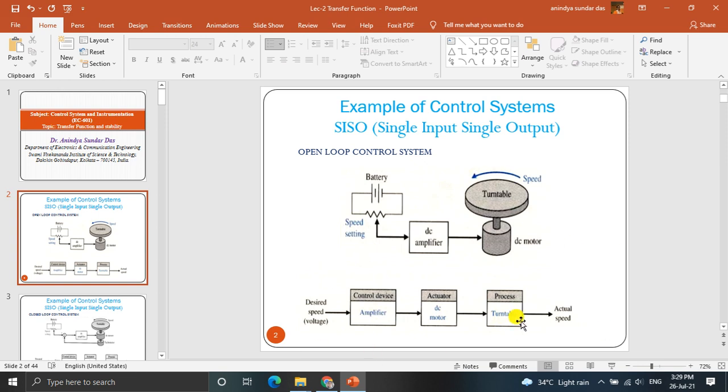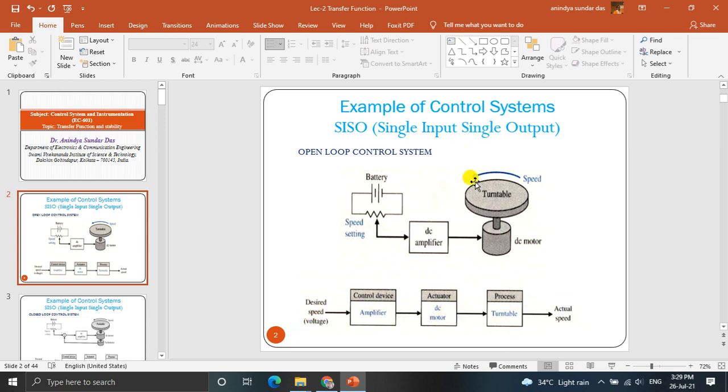This is the open loop control system. Why open loop? Because the speed of this DC motor we cannot control automatically. Whatever the desired speed we set, it is that speed.